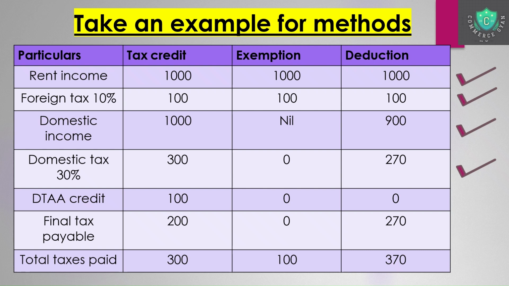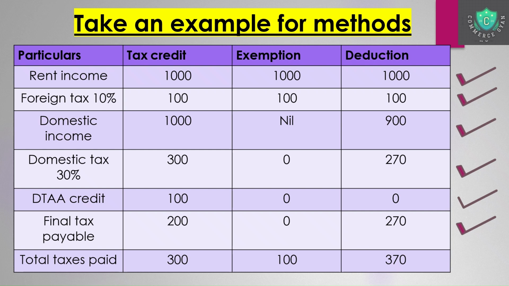So in the first case, the tax credit method, from the 300 rupees you reduce that 100 rupees and the final taxes payable would be 200. In the exemption, obviously no DTA credit can be claimed because you're not paying domestic taxes, and final tax payable will also be zero. In the deduction method, you will have no credit benefit. You just pay 270 rupees in domestic taxes.